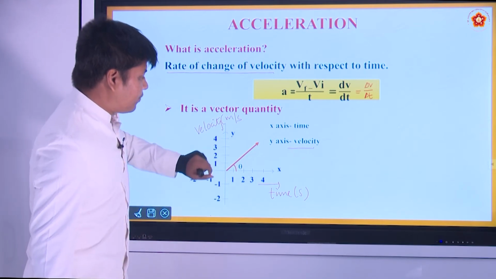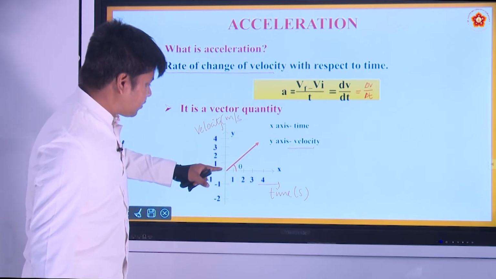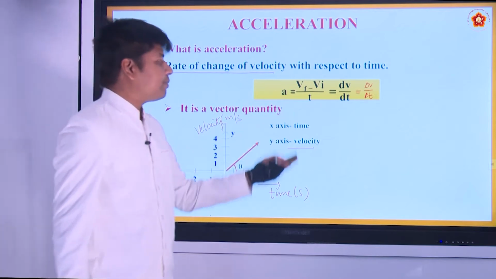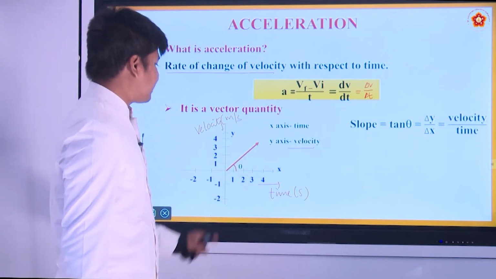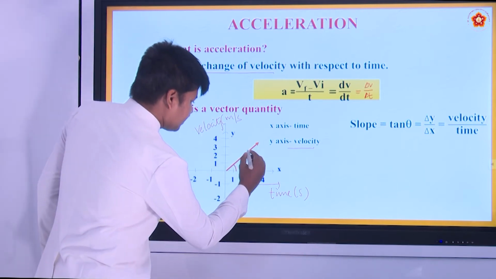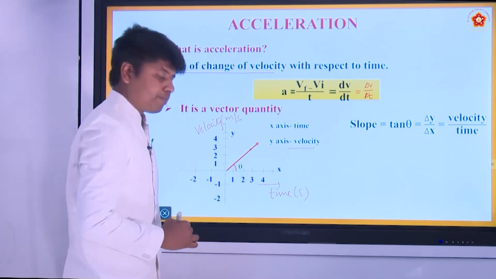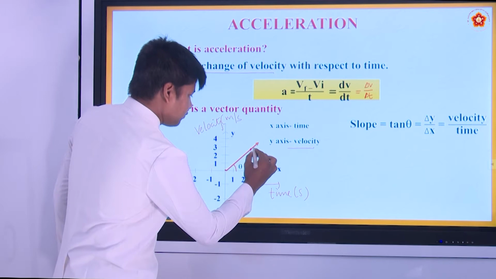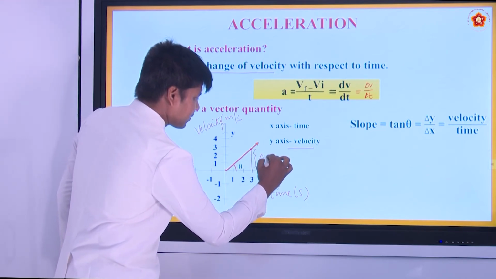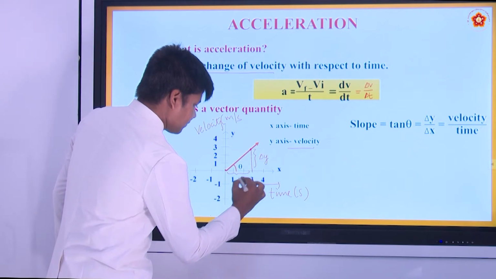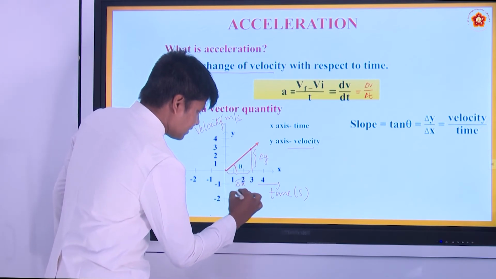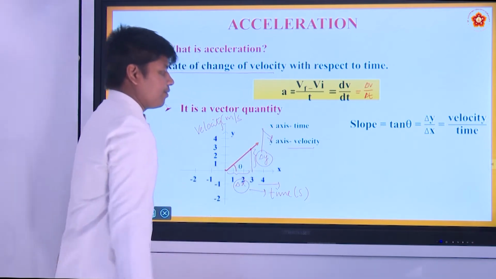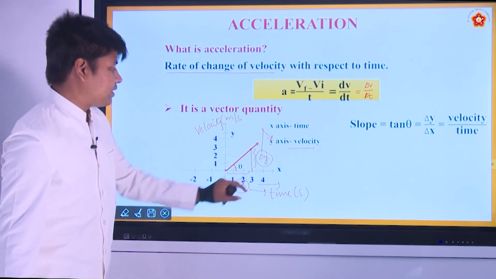So, here the slope will give you the final velocity minus initial velocity with the corresponding time. That ratio will give you nothing but the acceleration. Slope is nothing but tan theta, which is delta y by delta x. Imagine this as the final point, this as the initial point, the origin. Drop down, so this will be your delta y and this will be your delta x. Delta x is time. Delta y is velocity, the change in velocity. This is change in velocity, this is change in time.